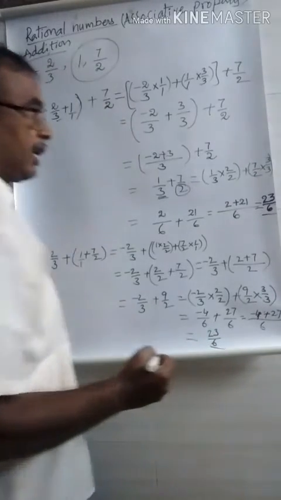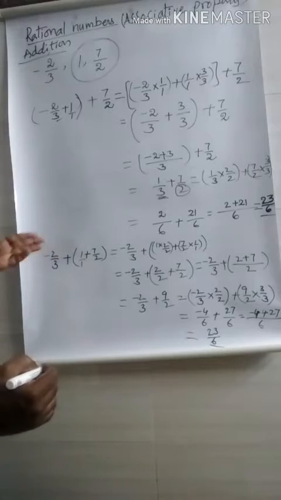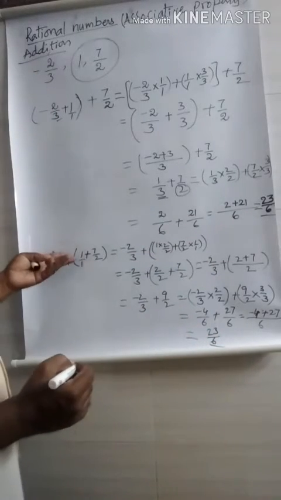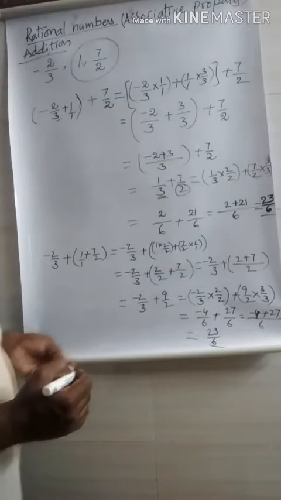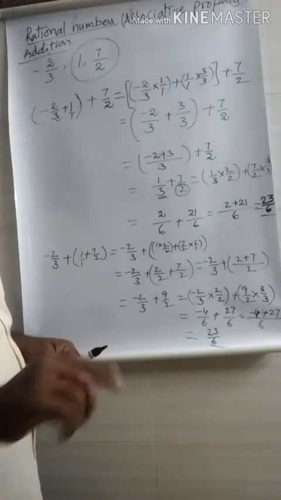That means if there is a small change in the addition, even though it is a small change, we get the same result. Hence, the rational numbers satisfy the associative property in addition.